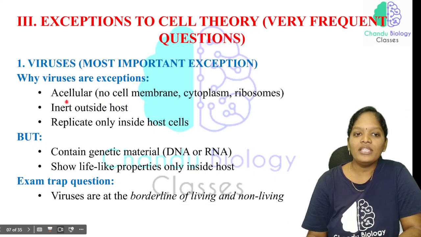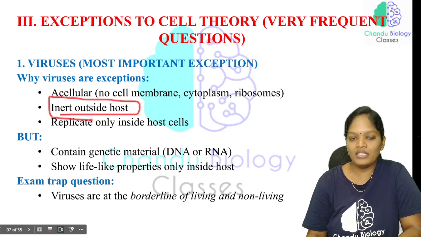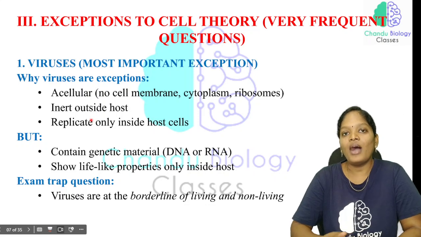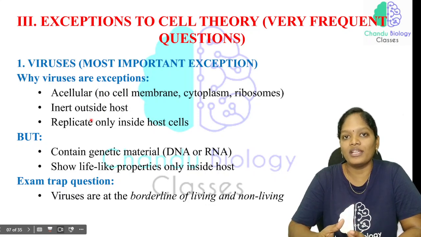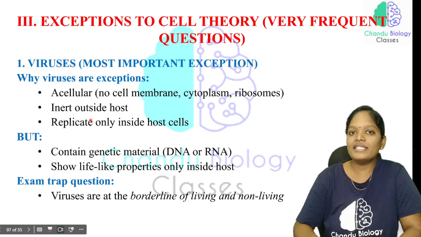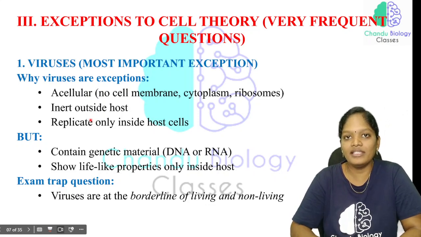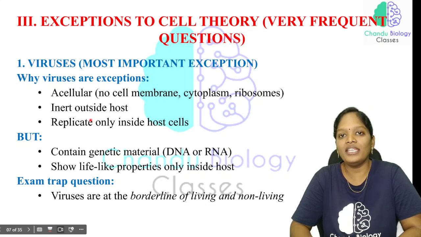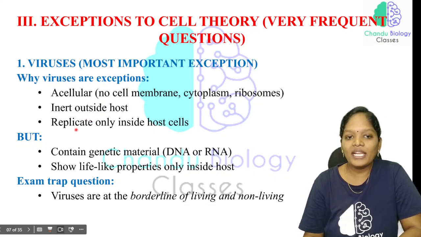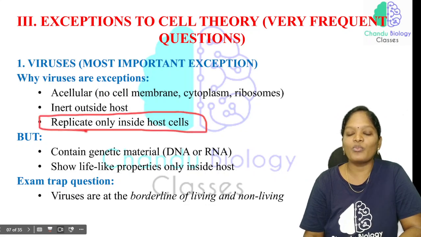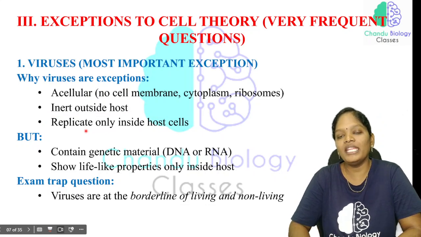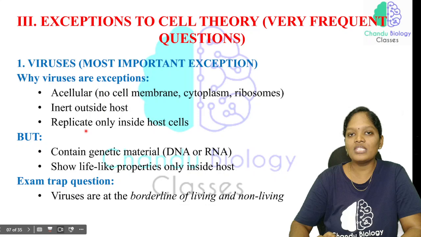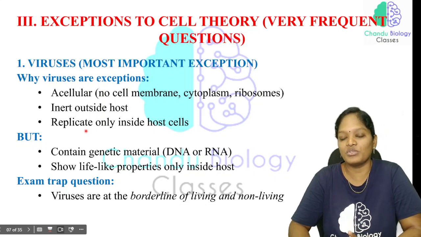Okay, now they are inert outside the host, which means inside the host they are living, outside the host they are non-living. That is why we call the virus an obligate parasite, an obligate microorganism. Inside the host they act as living organisms, outside the host they are inert, non-living. They replicate only inside the host cells. Only when a virus enters a body will it be active, replicate and multiply its population. So this is why viruses are considered exceptions.